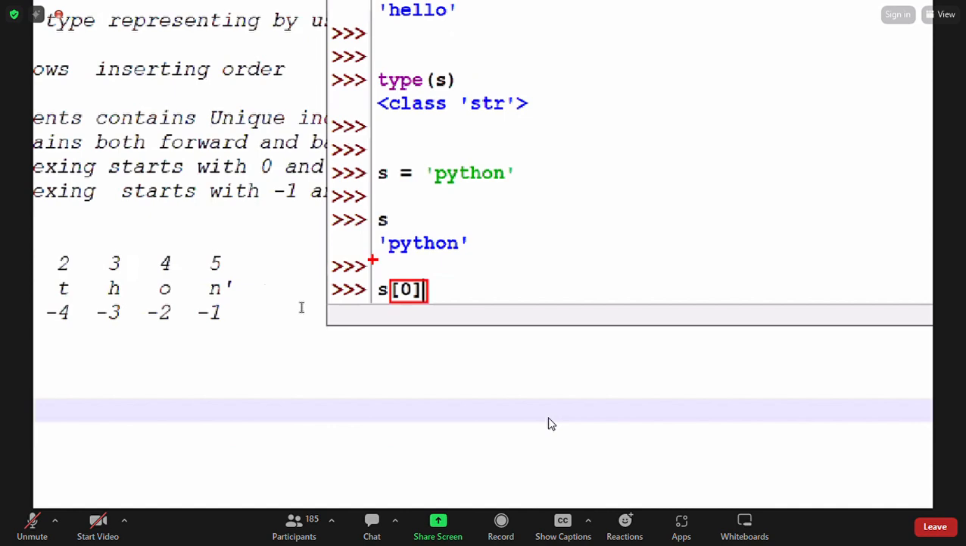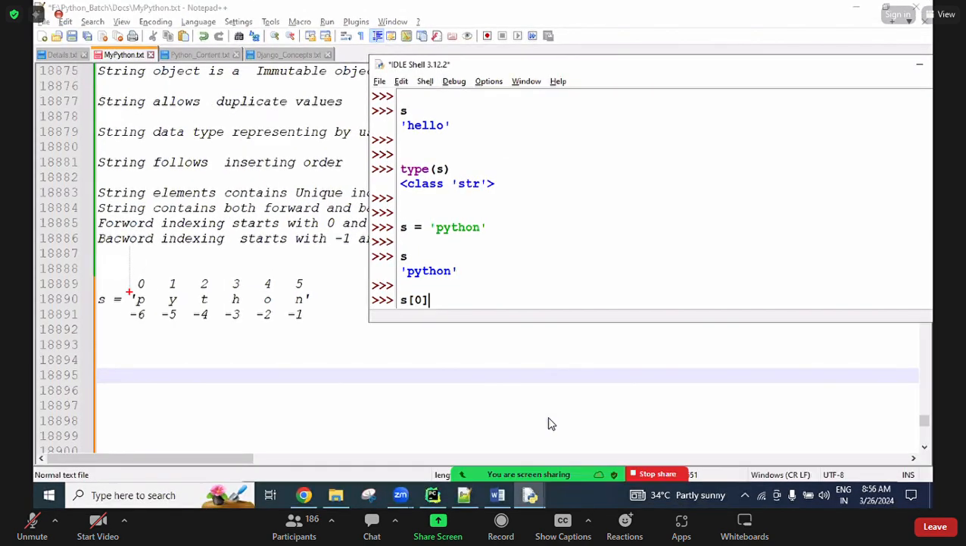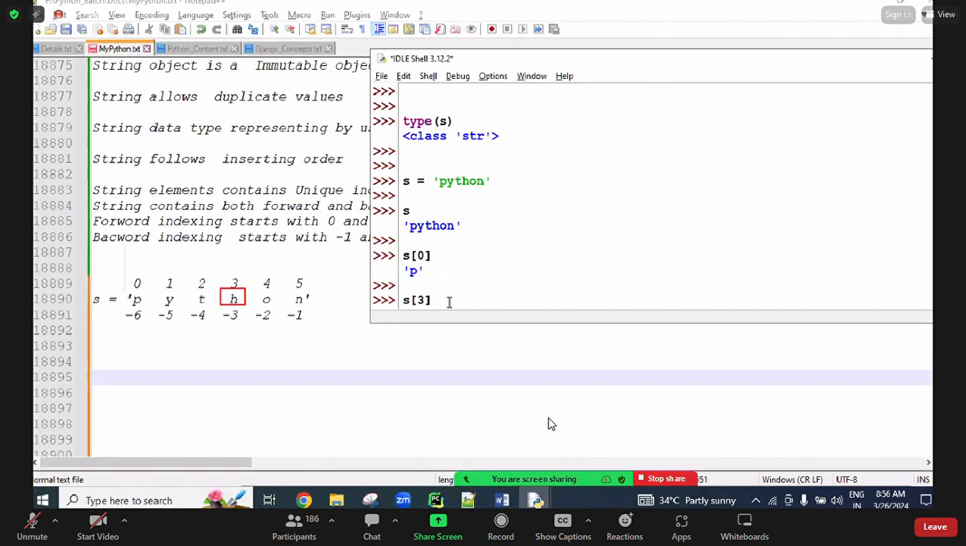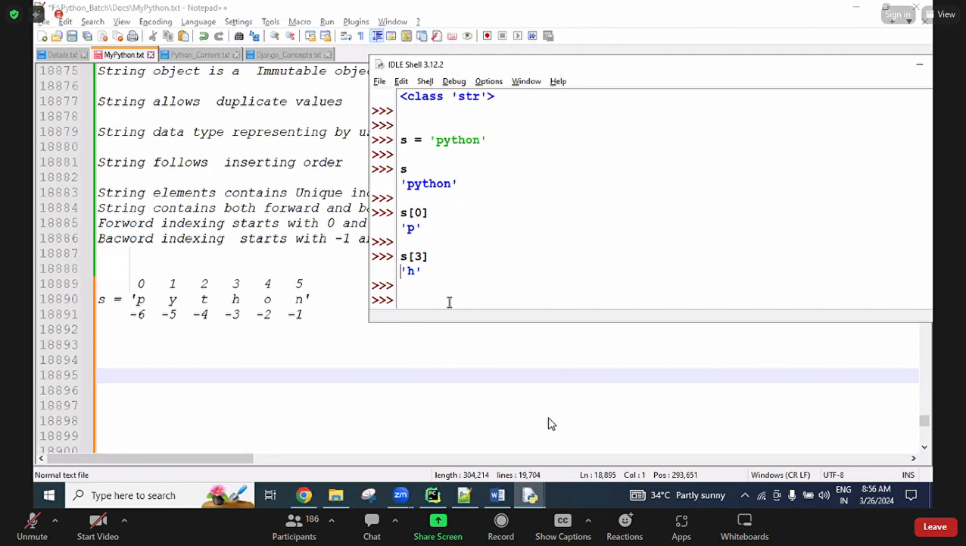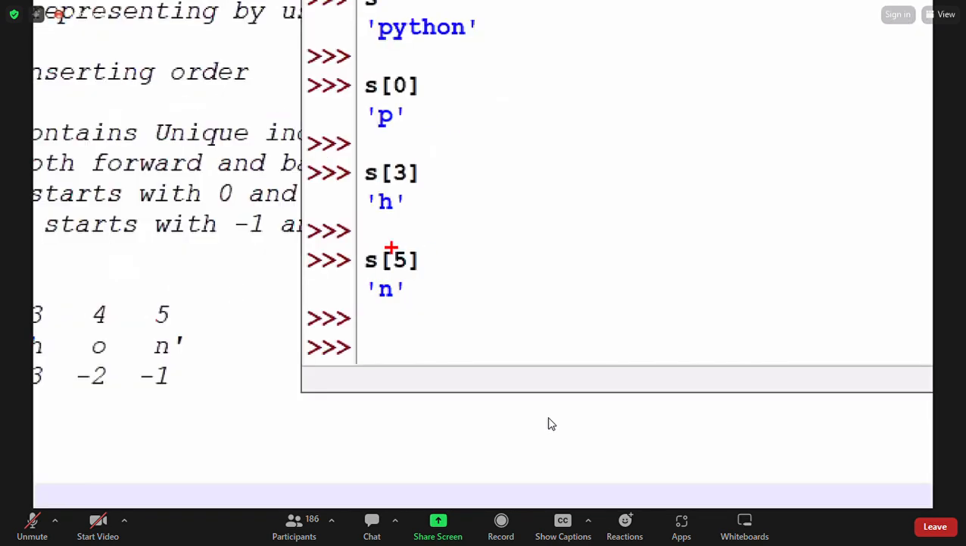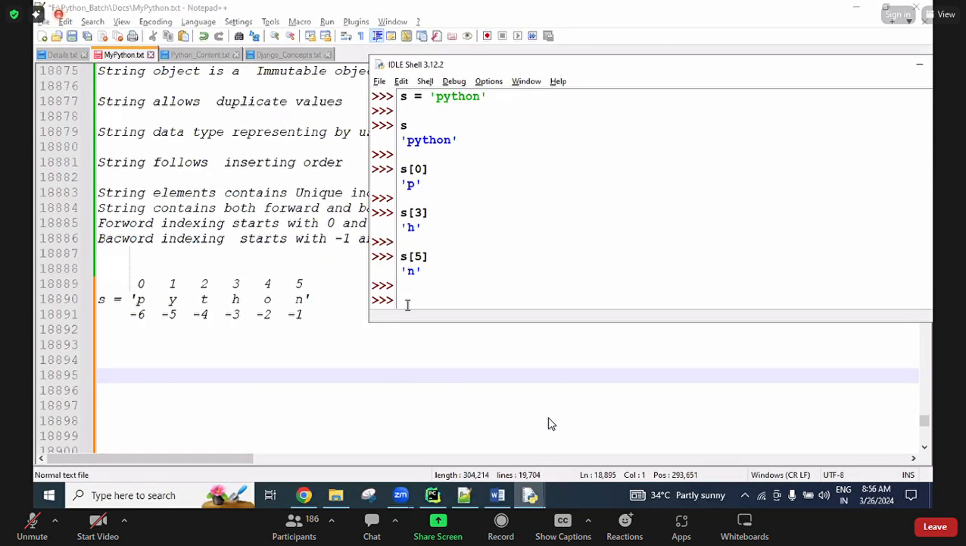S of 0. In the memory, in the 0 index place, what is the value? The P letter is there. That is what we are going to get. So s of 3, in the third index what is there? The H letter is there, so we get the H letter. And the next, s of 5, in the fifth index N is there, so we get N. Using indexing, if the given index is available, we get that index's value.